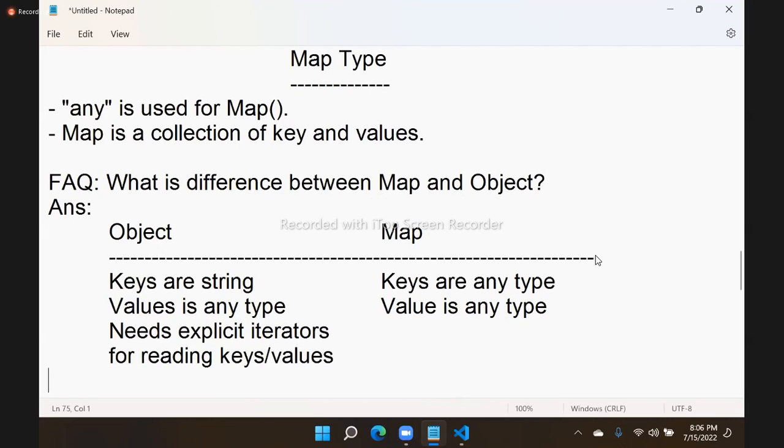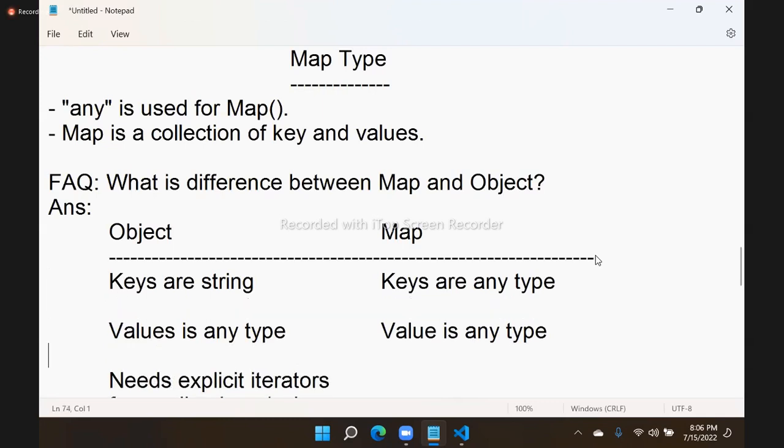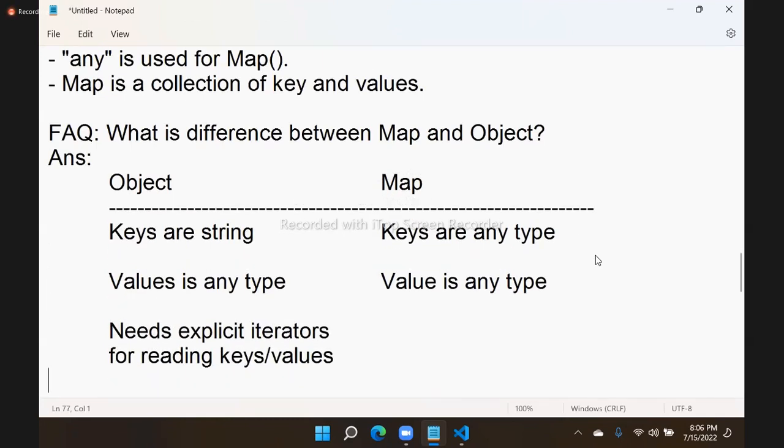Object needs explicit iterators for reading keys and values. Explicit iterators means you have to use for...in to iterate in order to read all the keys and values you need.